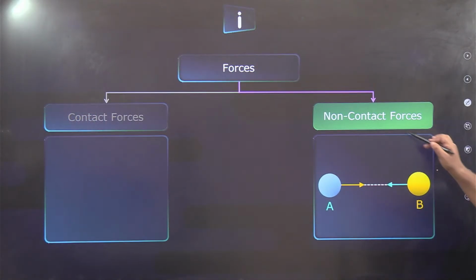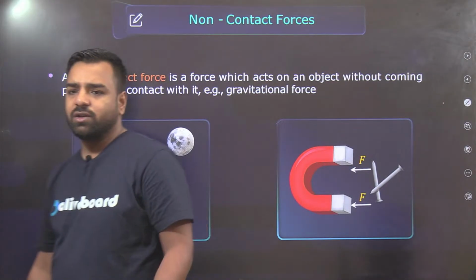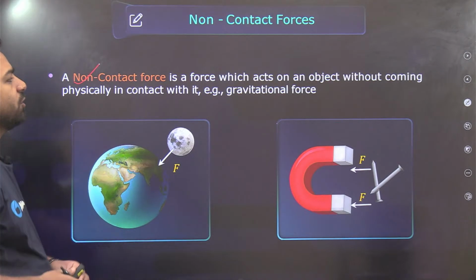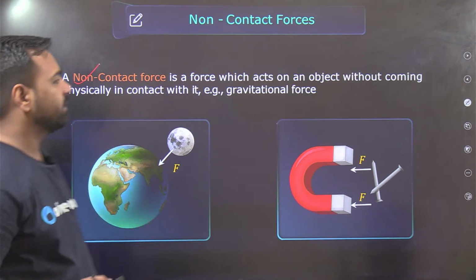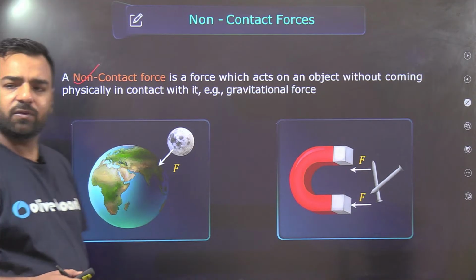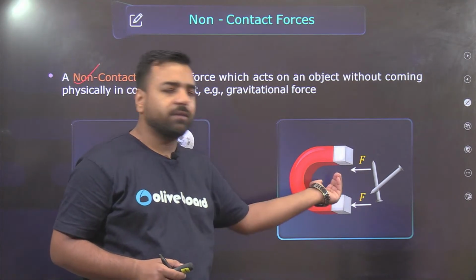Now talking about non-contact forces like magnetic force, or you can talk about the gravitational force. A non-contact force is a force which acts on an object without coming physically in contact with it, like gravitational force, or the example of this magnetic force. Here, no need to physically touch, but still the force of attraction will be attracting it.